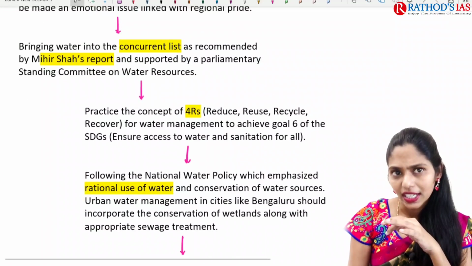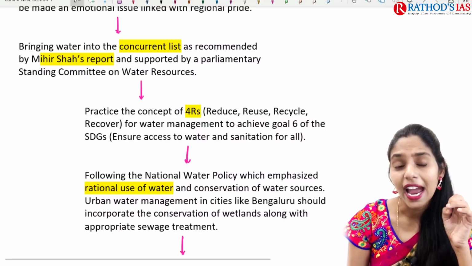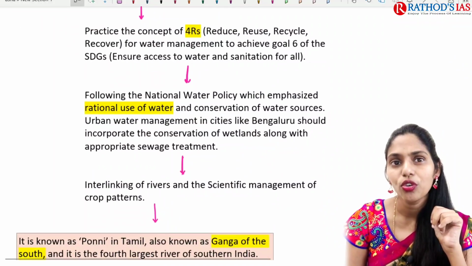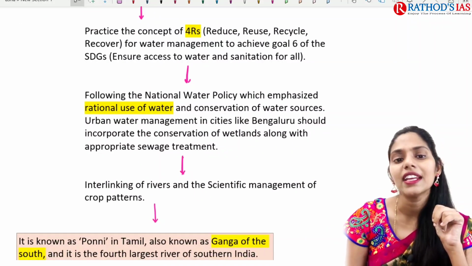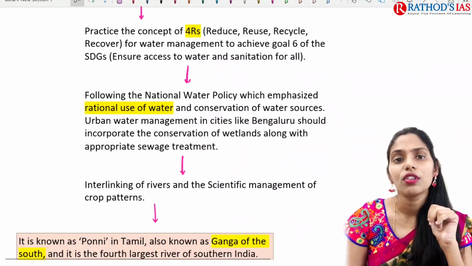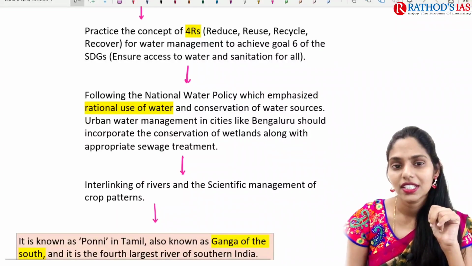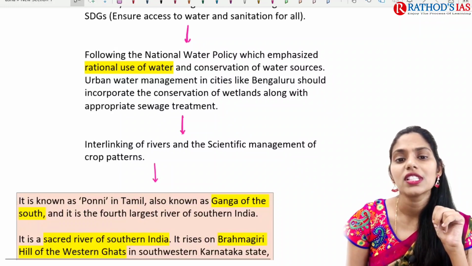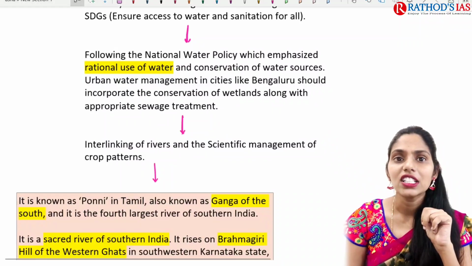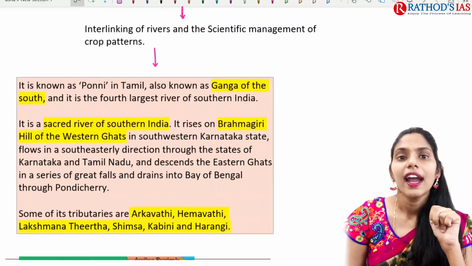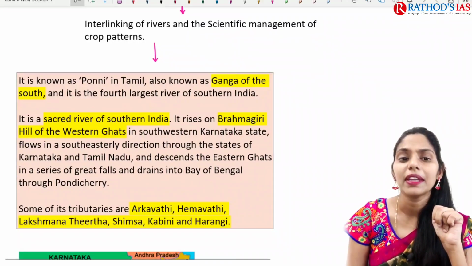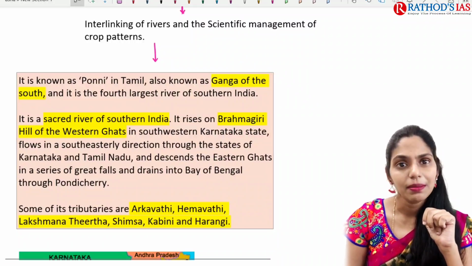We have to bring water under the concurrent list. This was recommended by the Mihir Shah report. And we have to practice the concept of the 4 R's, that is reduce, reuse, recycle and recover, so that we can go for effective water management. Water management is one of the Sustainable Development Goals, that is Goal 6. We can also follow the National Water Policy, and we need to emphasize the rational use of water and conservation of water resources. We can even go for interlinking of river waters, as well as scientific management of crop patterns. So this is about this topic.